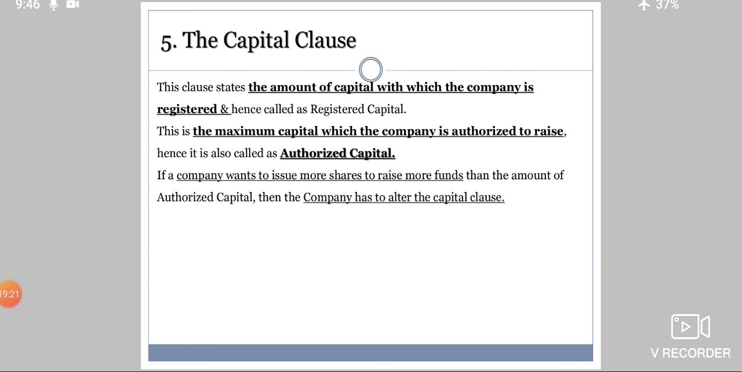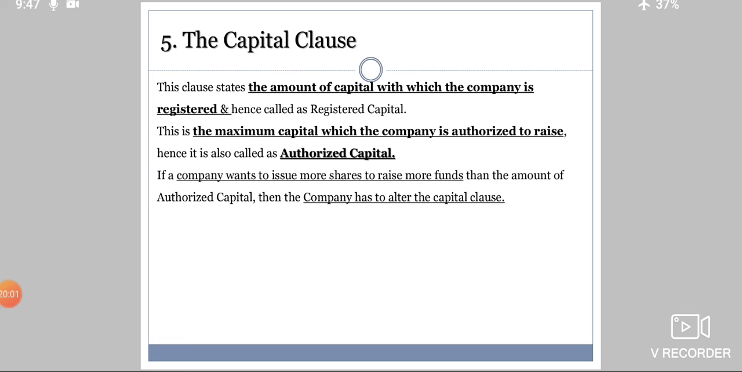Now, let's say the company in its capital clause in the memorandum of association has stated that the company is going to raise 10 crore rupees. Now, this 10 crore is the amount the company is going to get in the whole of its lifetime. Let's say I have taken the permission for 10 crores, but in the start, I have only utilized 5 crores. That means I still have the permission to raise 5 crores more for the company.